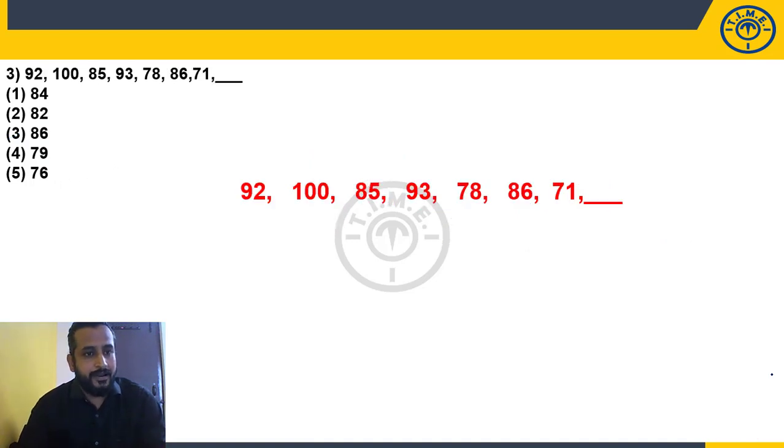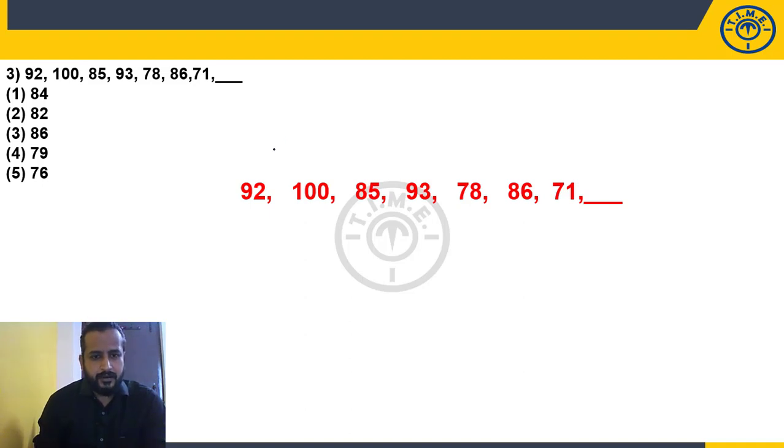Next question. 92, 100, 85, 93, 78, 86, 71. Now look at these numbers. It won't take much time, 1 or 2 seconds. Are these numbers following any specific pattern like squares, cubes, prime numbers? No. Easily we can say. And in the prelims exams, they will give you only this kind of questions. With the observation, almost you can decide whether it is increasing rapidly or slowly, or whether these numbers are squares or cubes. Now, these numbers are not following any specific pattern.